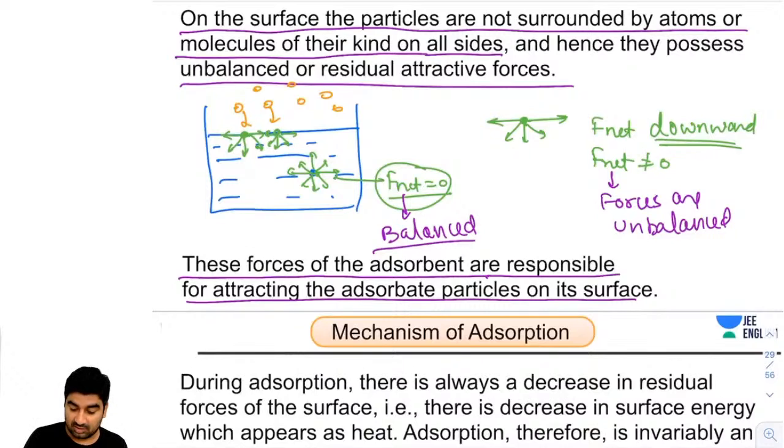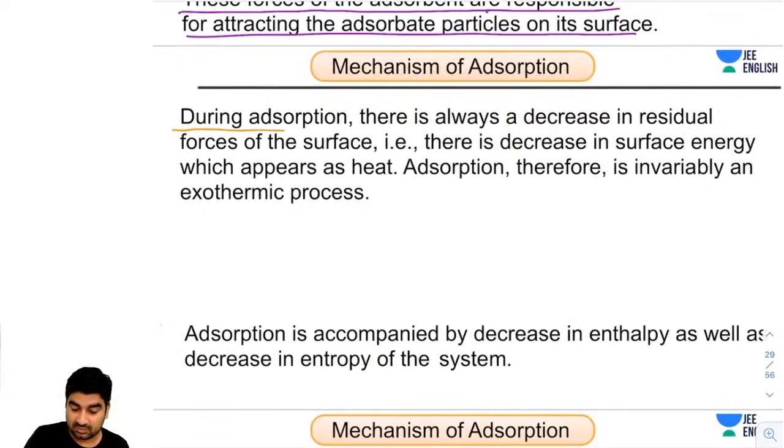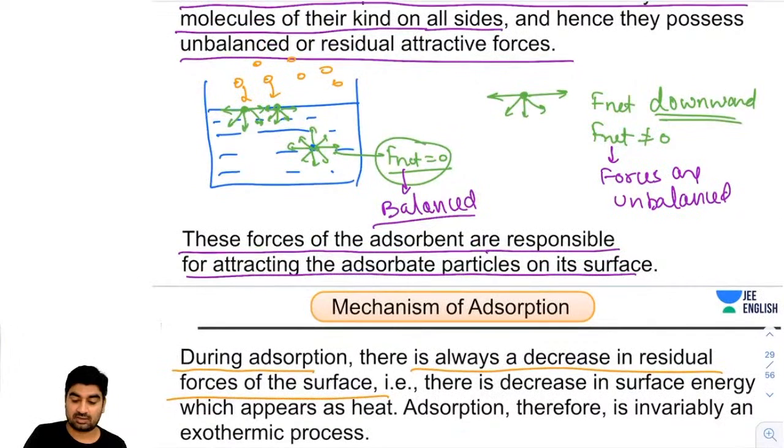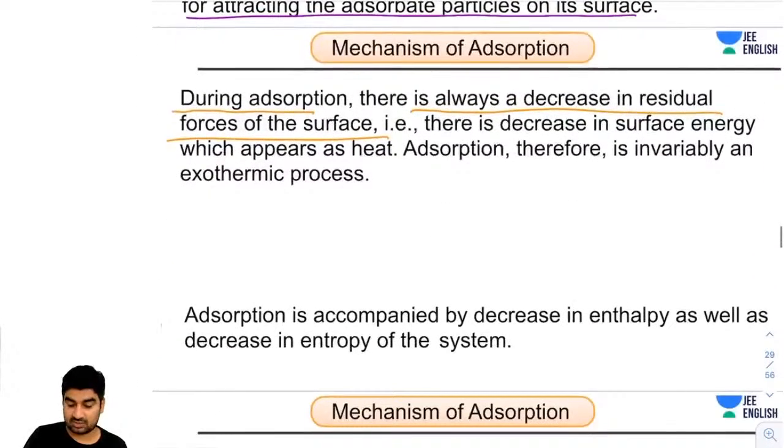Okay. Now, during adsorption, there is always a decrease in residual forces. The residual or unbalanced forces will reduce because they are attracting more particles. Initially there was nothing, now there are more particles above them. As a result, their surface energy will also reduce.